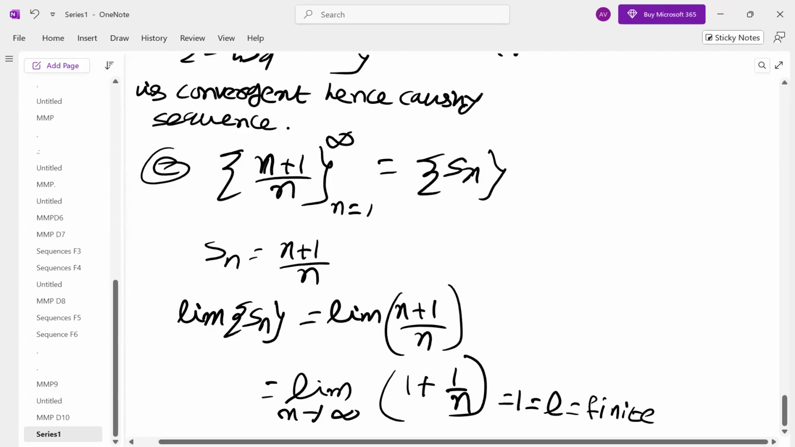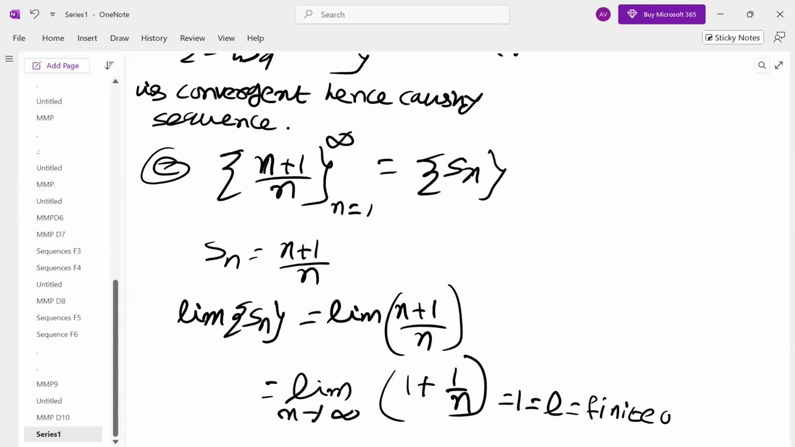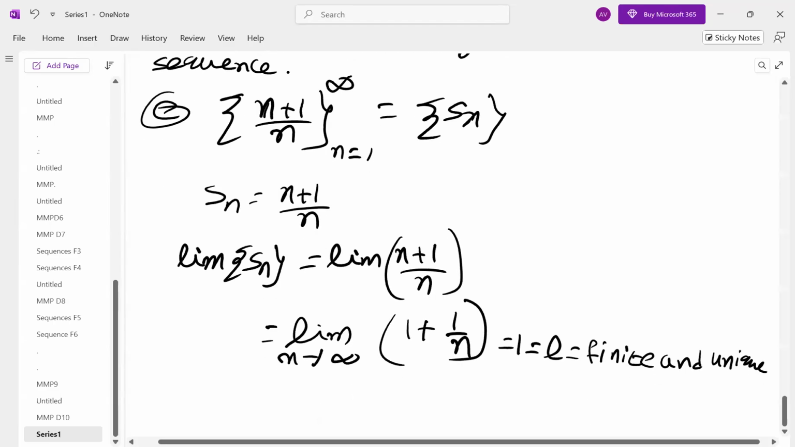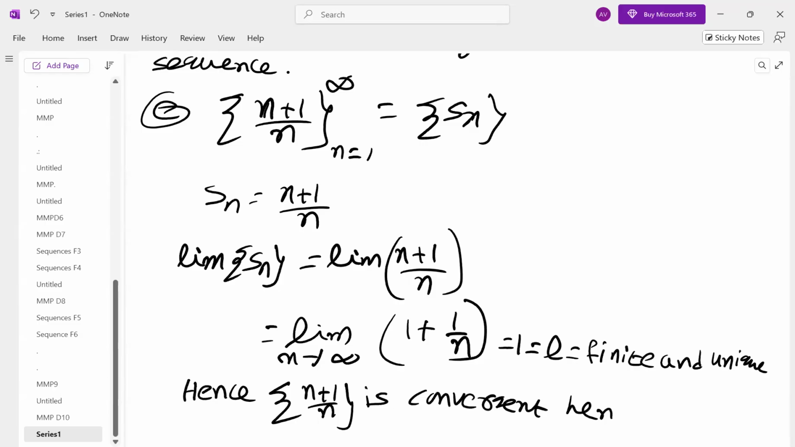It need not be zero. Some students, because most of the time we get zero, get an impression that only if it is zero is it convergent. No, it is finite and unique. It can be anything. If it is finite and unique, then it is convergent. Hence convergent. 1 by n is convergent. Hence Cauchy sequence. Hence Cauchy.